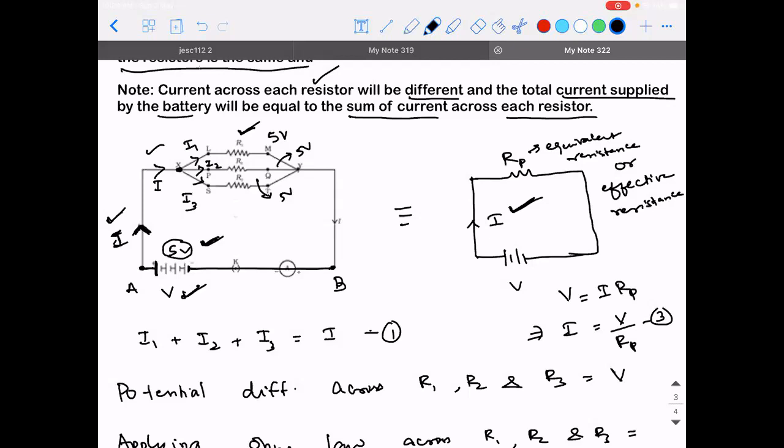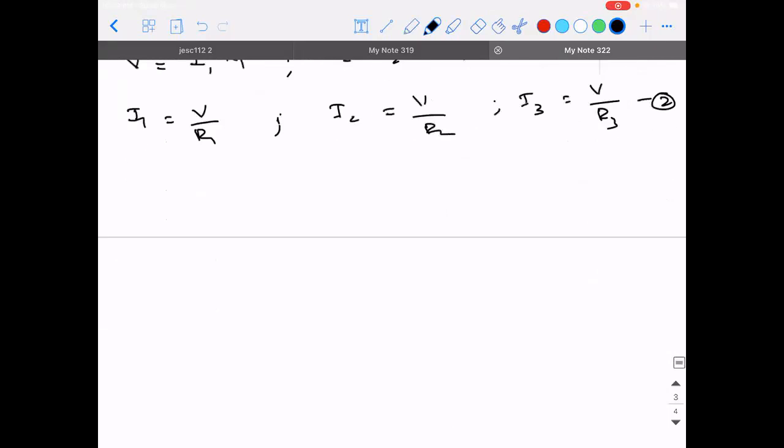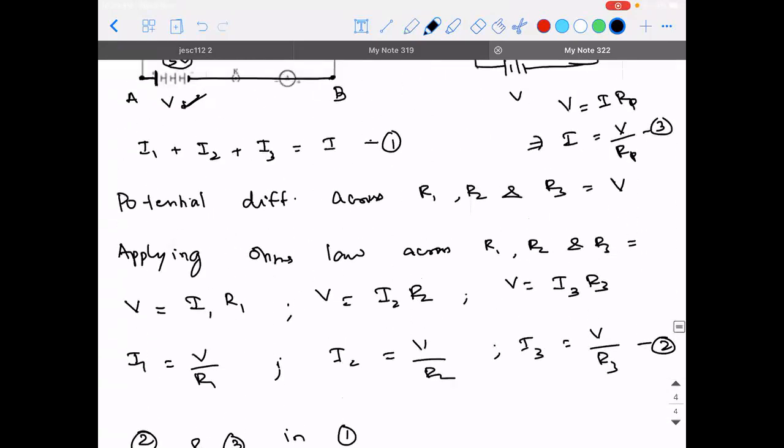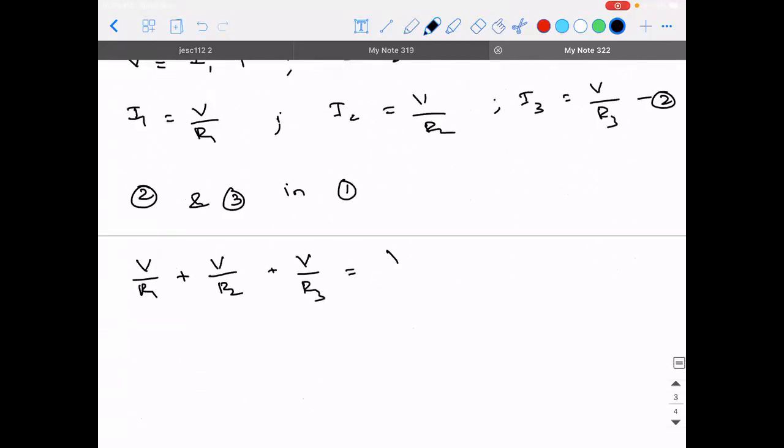Am I clear, students? Yes, sir. Okay. Now, what are we supposed to do? Take 2 and 3 and use it in 1. So I is equal to V by R1 plus V by R2 plus V by R3, which will be equal to how much? V divided by RP.